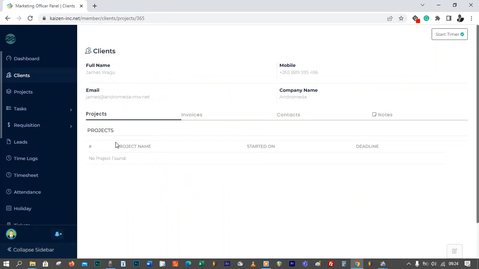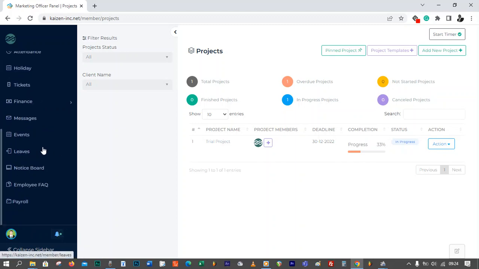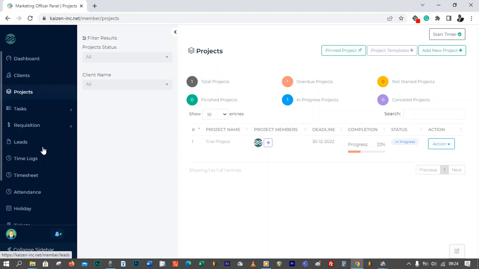So essentially, that is how you deal with roles and permissions. So I think I was excluded from projects, but I was given the right to add projects. I'm just trying to remember something that I was excluded from doing.